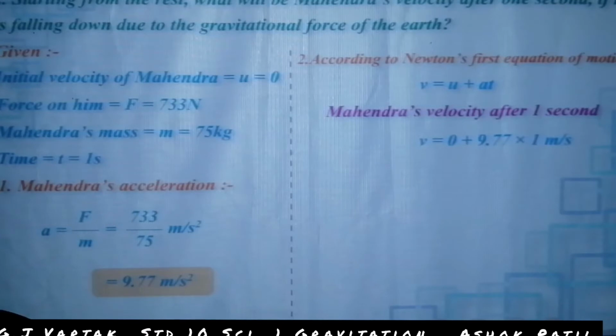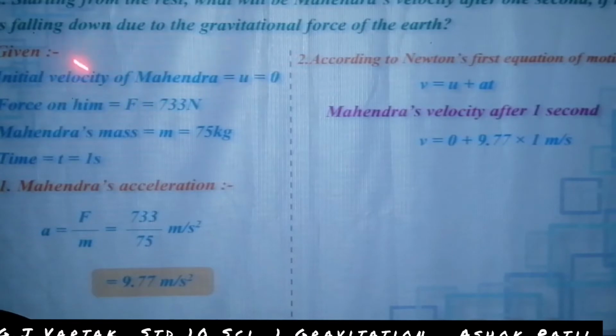According to Newton's first equation of motion, this is the first one, Mahendra's acceleration. We find acceleration here. And the second one, according to Newton's first equation of motion, v is equal to u plus at. Now substitute the values of u, a and t. Then Mahendra's velocity after 1 second: v is equal to, u is 0 because the initial velocity is 0.